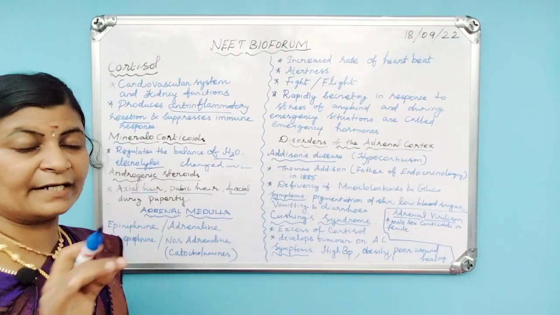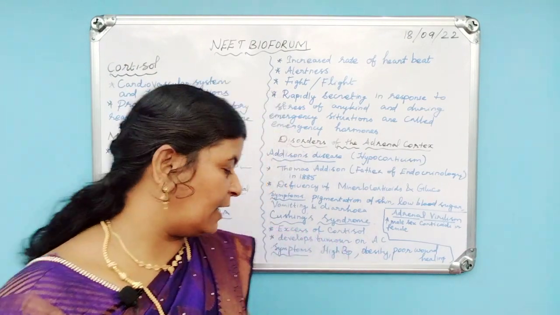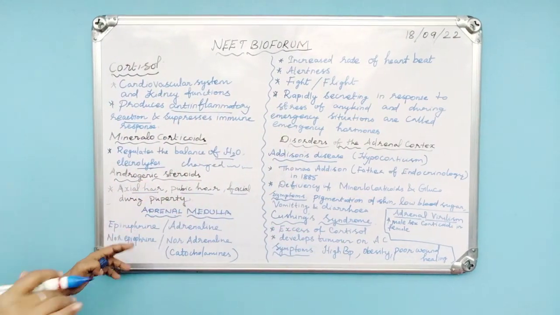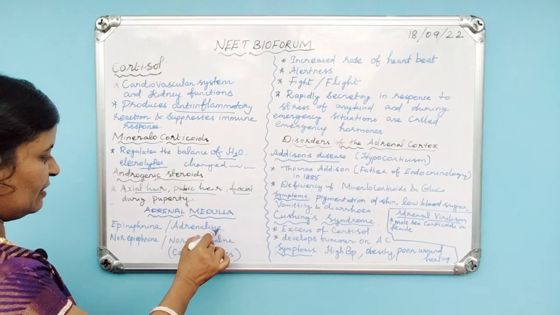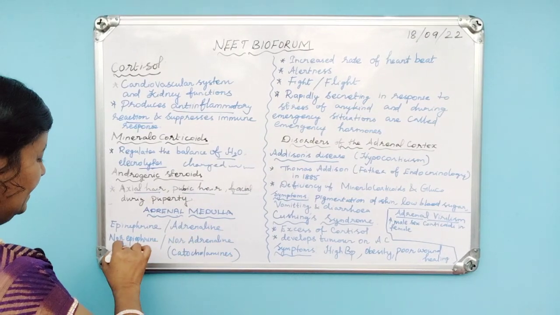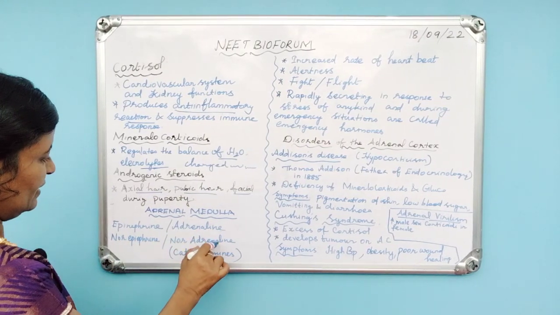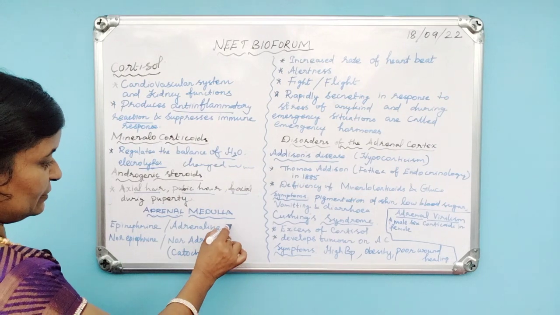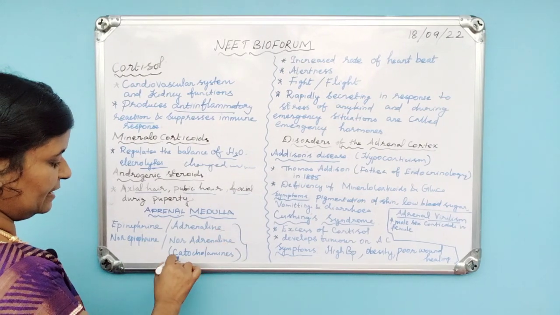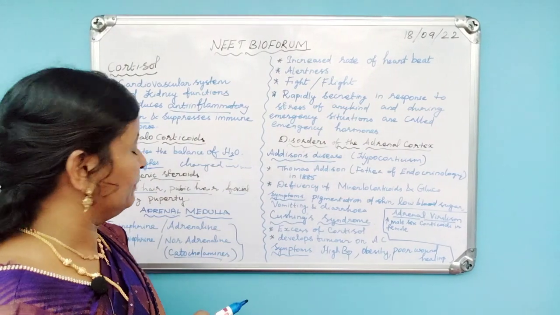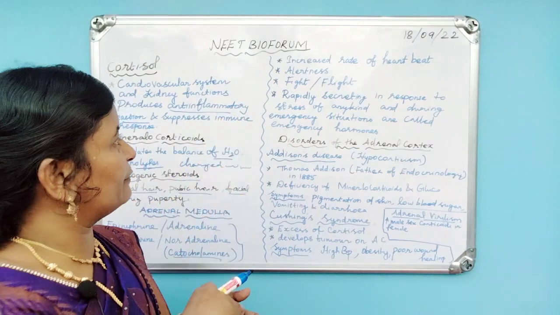Then the next one is the adrenal medulla. The adrenal medulla secretes some hormones. Let us see them one by one. That is epinephrine or adrenaline, and norepinephrine or noradrenaline. These hormones are together known as catecholamines.